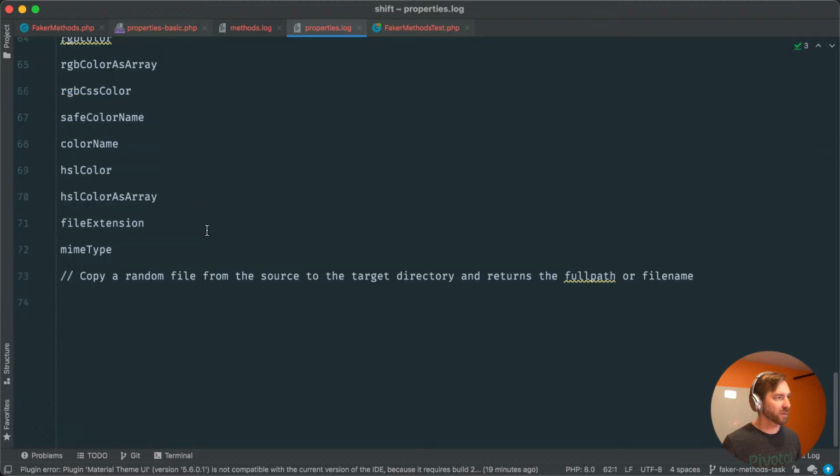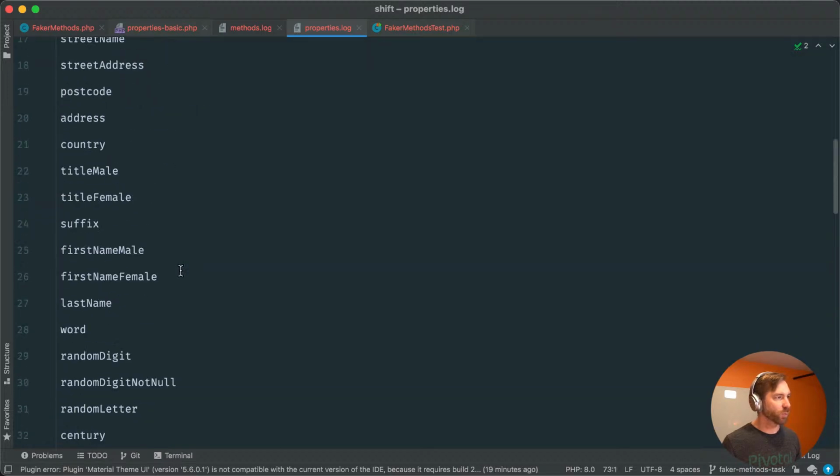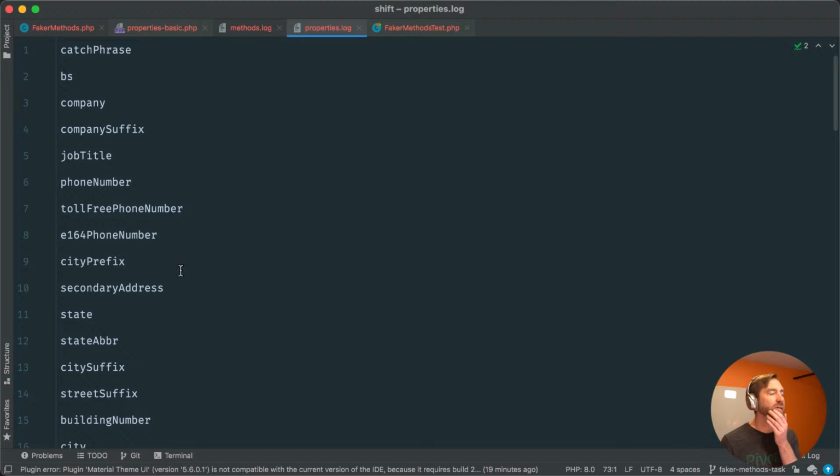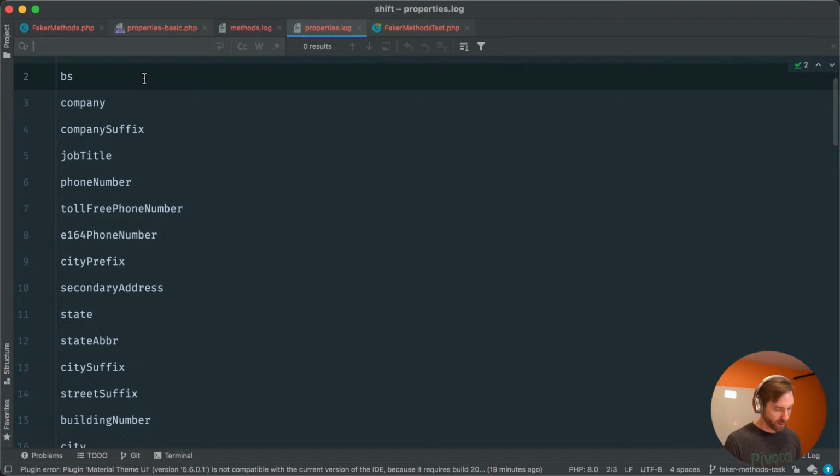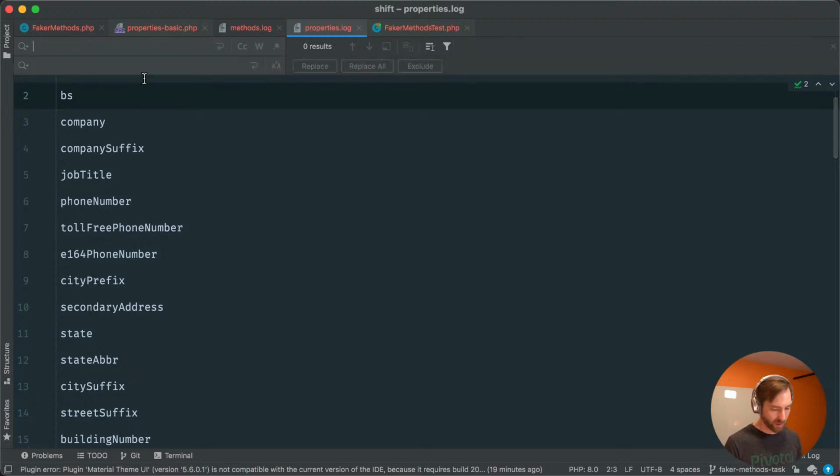Let's clean this up because it does have some weird things. And let's turn this into an array real fast. So let's just say we're going to search and replace here any \w+ on the line with $0 comma.